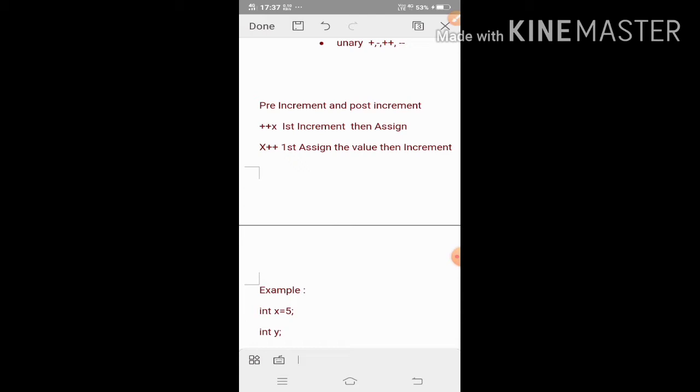Pre-increment means the increment operator used before the operand, for example plus plus x, where x is an operand, a variable. Post-increment means the operator is used after the operand. In pre-increment, first it will increase the value, then assign it. But in post-increment, first it is assigned, then it will increment the value.